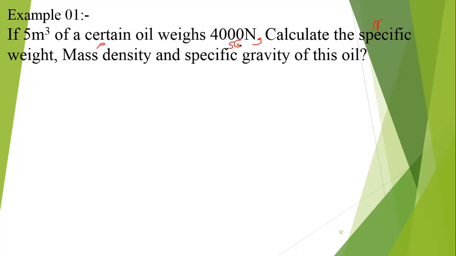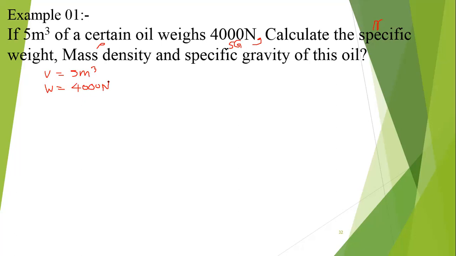First we will note down the known parameters. We know W and V. V is 5 cubic meter. Weight is 4000. That's all. Now we will calculate.